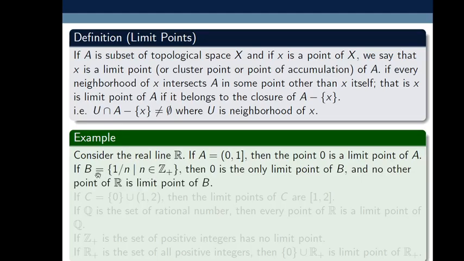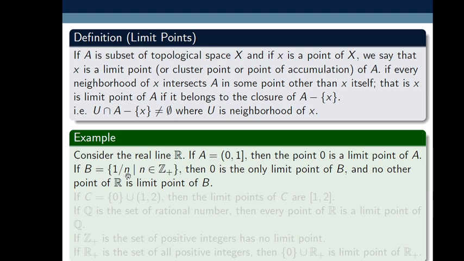Now next example, if B is equal to the set 1 by n where n belongs to Z plus. Z plus means the set of natural numbers. If I write out this set, it looks like 1, 1 by 2, 1 by 3, 1 by 4. As the value of n increases, it goes to 0, but it does not go beyond 0, meaning there is no minus 1 by 2 or minus 1 by 3. So it goes to 0, from 1 to 0.